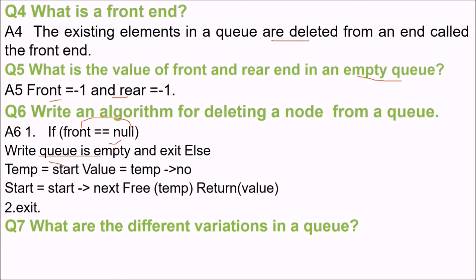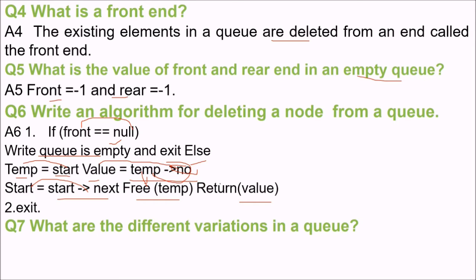So we'll start with a temporary value. Start with a temp variable, say. Then temp's value will be given the value at that particular juncture. Then start will be start's next. This is the implementation with pointers actually. And then we free the temp because we want to delete that value. So we have just freed this temp and we have returned the value.